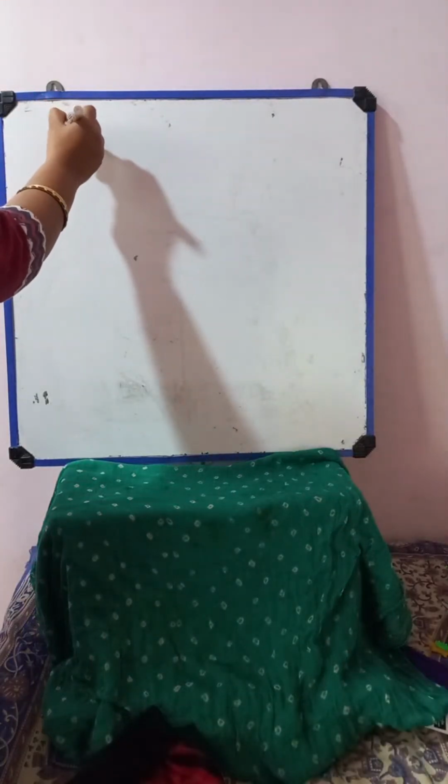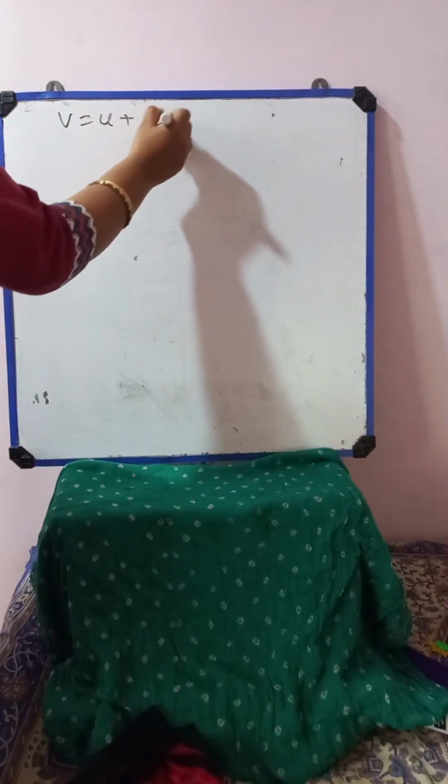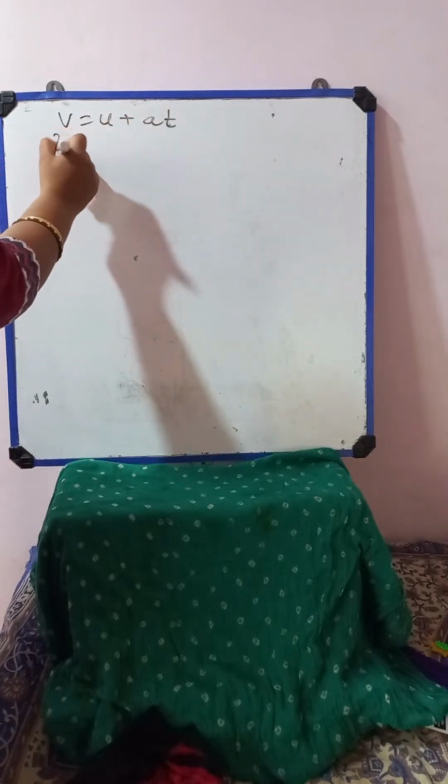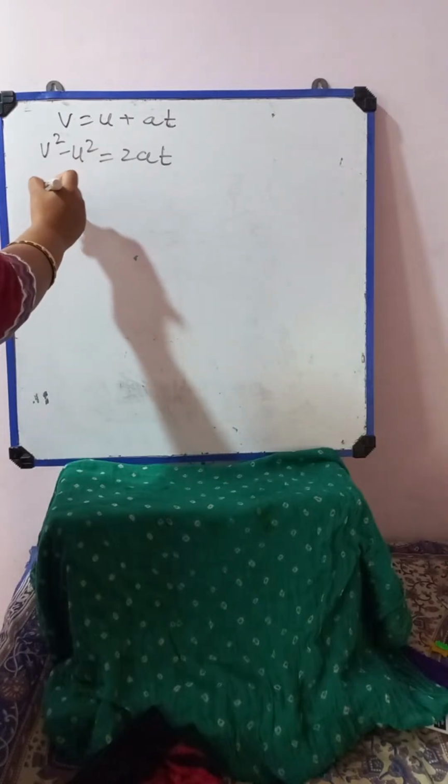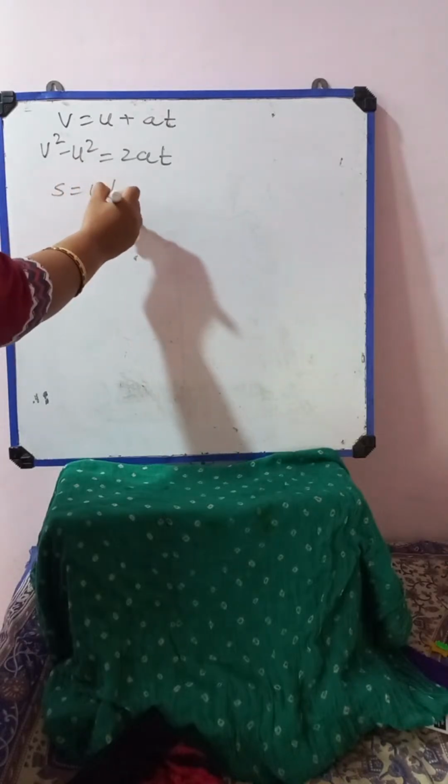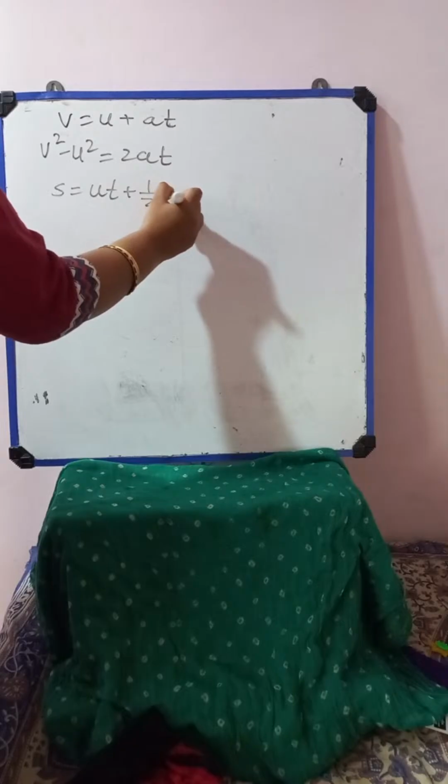First we learned v is equal to u plus at. Another is v square minus u square is equal to twice of as. And next is s is equal to ut plus half at square.